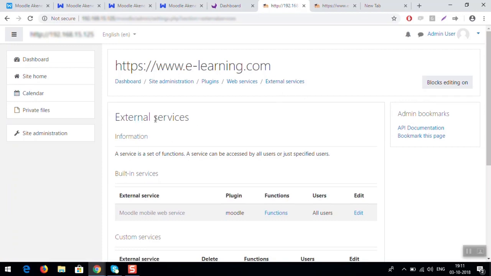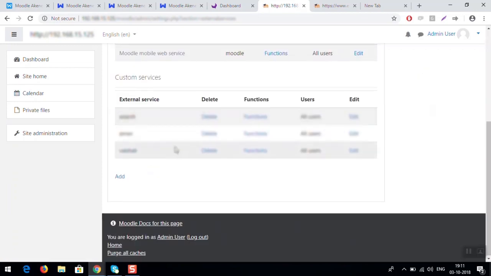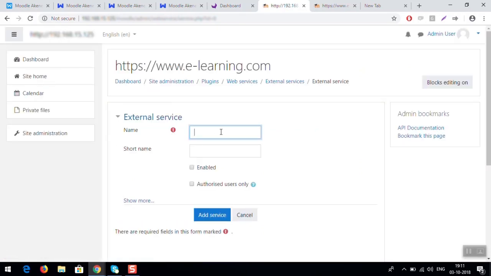Here you will get external services. You have to add an external service, so click on the add icon. Here you have to put your external service name, so like I am putting webcool and the short name will be web.